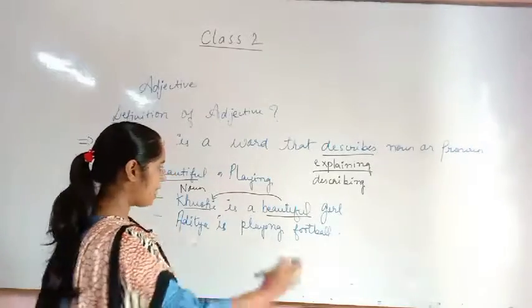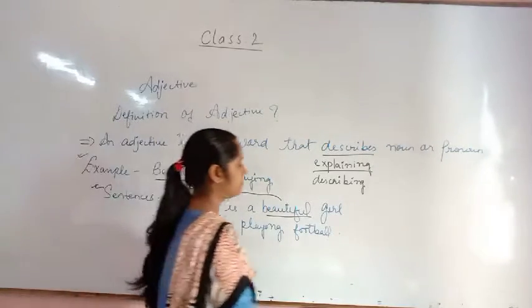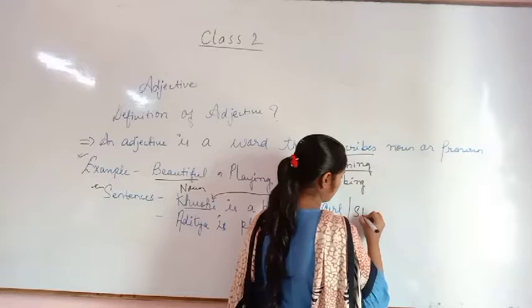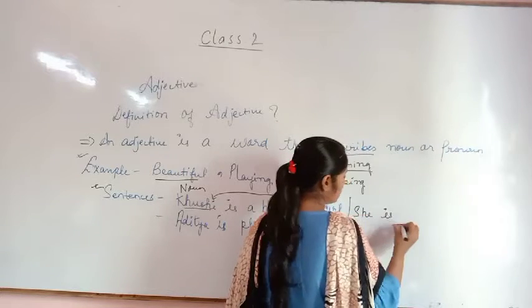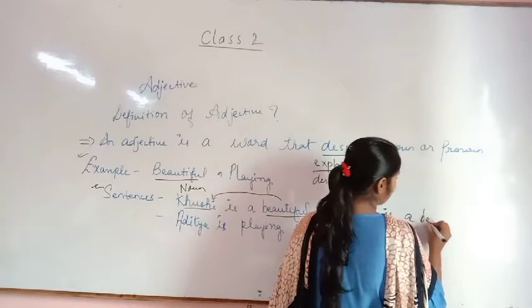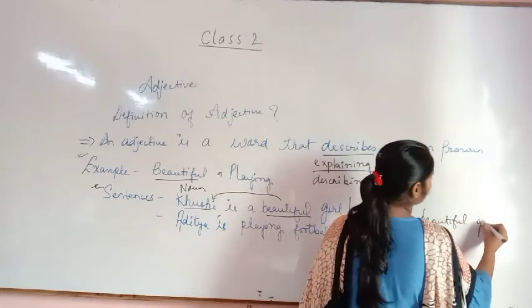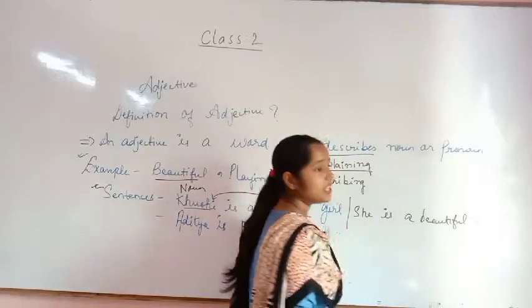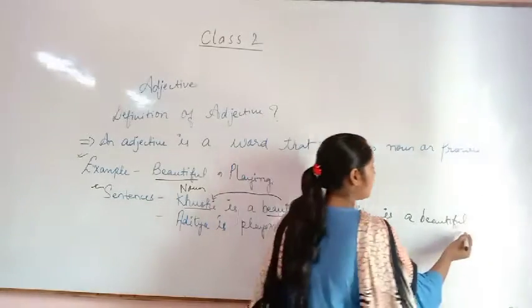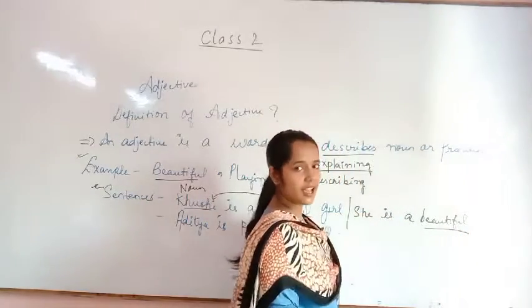If I am taking a similar example here: she is a beautiful girl. If I say please identify adjective here, you will say ma'am, this is the adjective, correct?